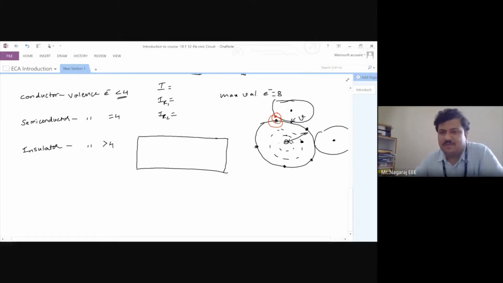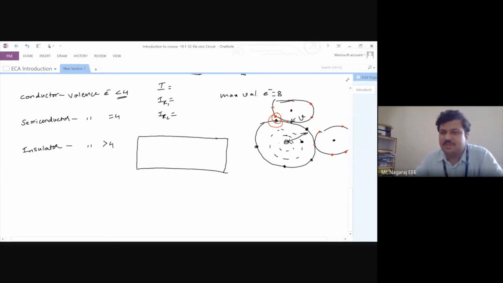Now observe, all the atoms are of the same material. Definitely, all atoms must have the same number of valence electrons in them. I cannot say this atom is of copper and this atom is of rubber. In the same material, all atoms are of the same material, so equal numbers of valence electrons exist.